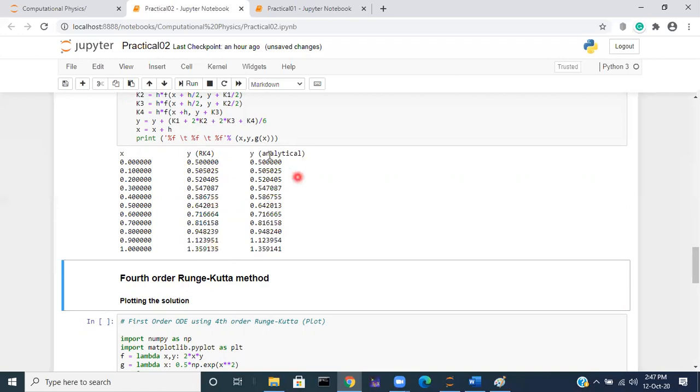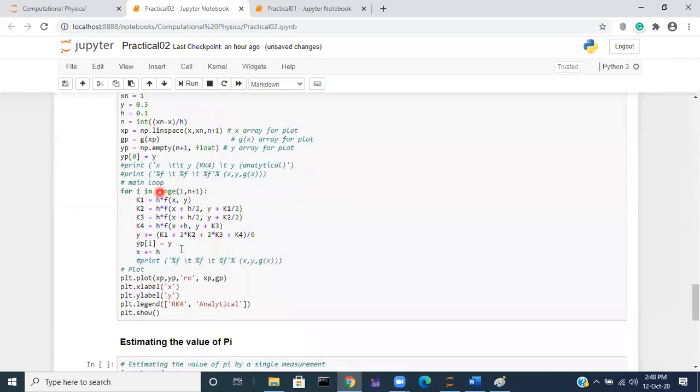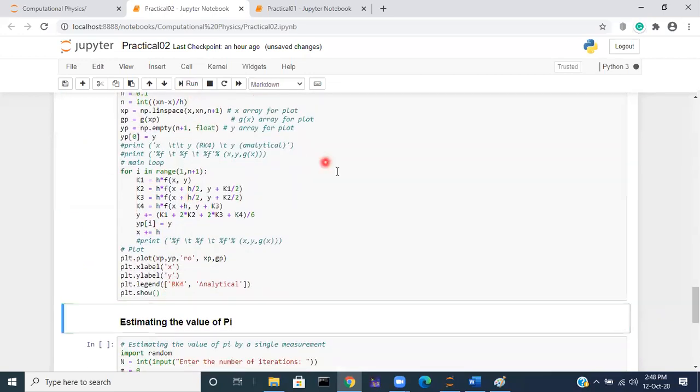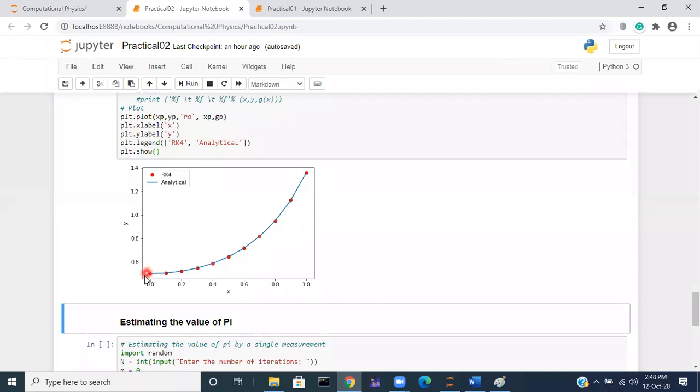So if we plot these two graphs, let us plot this. The one calculated by the Runge-Kutta method and the one calculated analytically. So this is the exact value. This is the Runge-Kutta approximation value. Let us plot these two and let us look at the answer. So this is the plot.